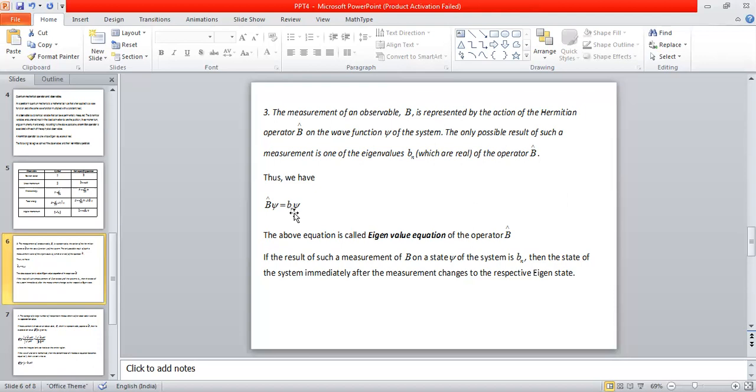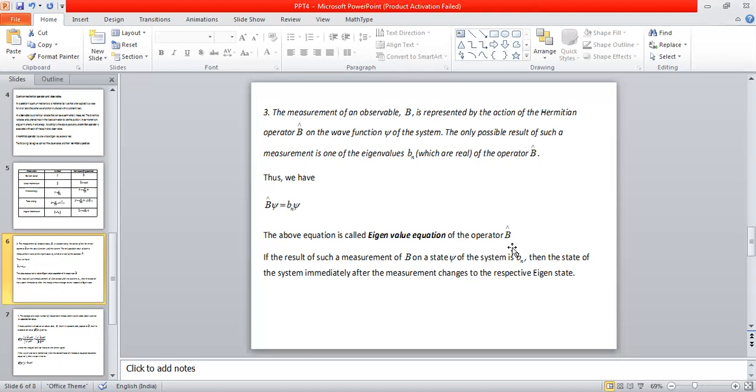These factors are written as Bn, and this Bn is what we call eigenvalues. These eigenvalues are all associated with the operator B or the observable B. So these are called eigenvalues of the operator B, and this particular equation is what we call the eigenvalue equation of the operator B.